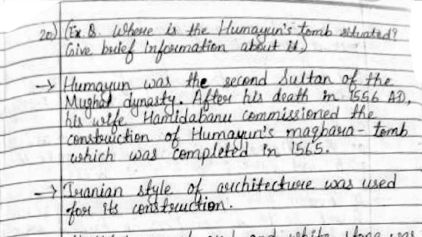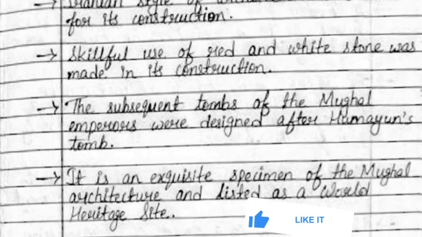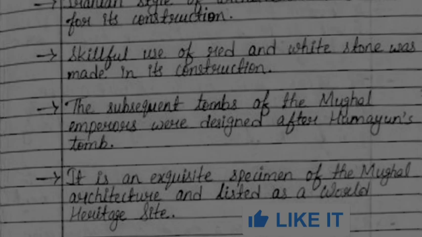Iranian style of architecture was used for its construction. Skillful use of red and white stone was made in its construction. The subsequent tombs of the Mughal emperors were designed after Humayun's tomb. It is an exquisite specimen of the Mughal architecture and listed as a World Heritage Site.